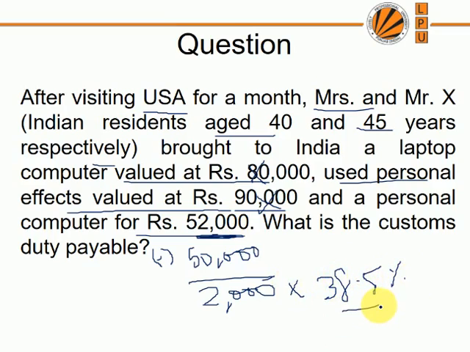How this 38.5% comes: 35% is basic custom duty and 10% of that is the SWS surcharge, social welfare surcharge. So 38.5% of 2,000 comes to 770 rupees, which is the duty to be paid in this case.